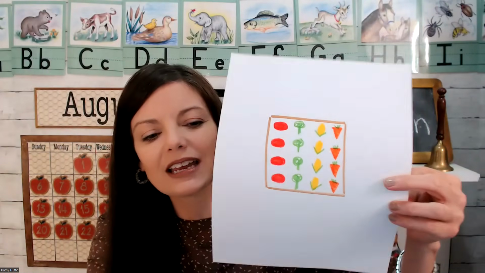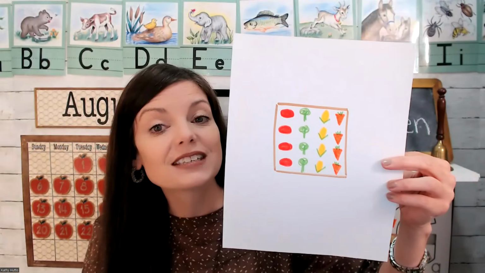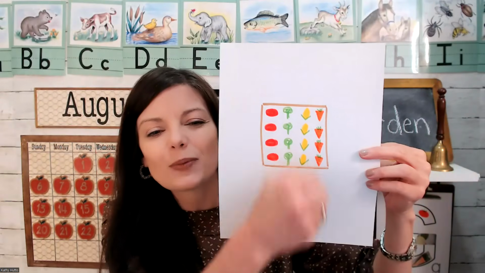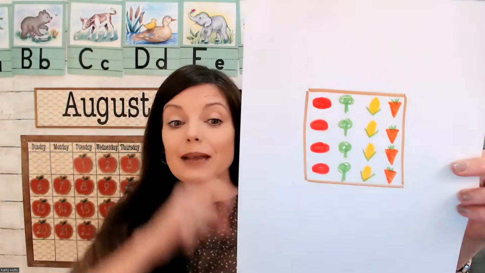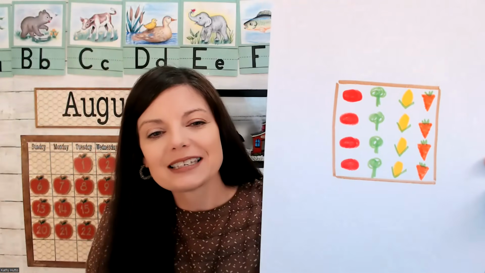square. This week we're working on square. A square has 4 sides. All of the sides are the same size. And I just made some tomatoes and broccoli and corn and carrots. So you can make a square shaped garden if you would like to. That was our shape practice.